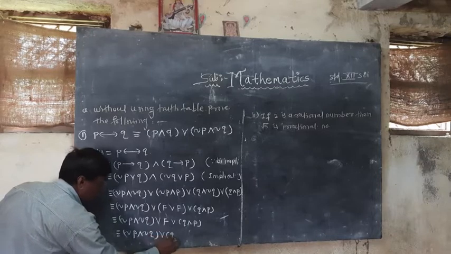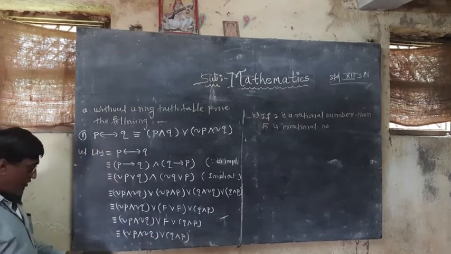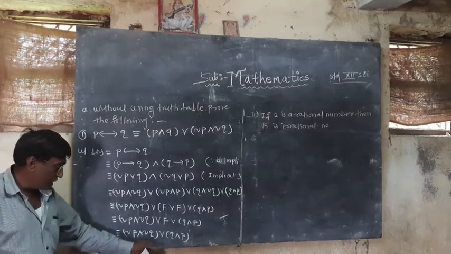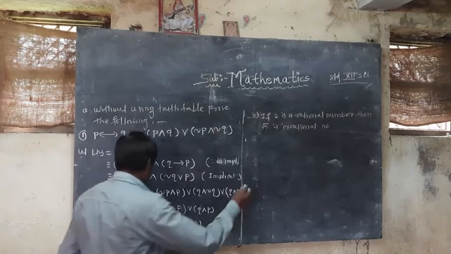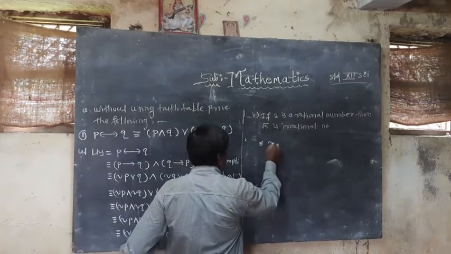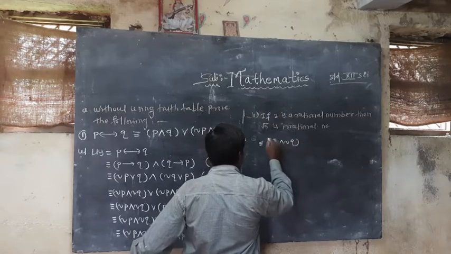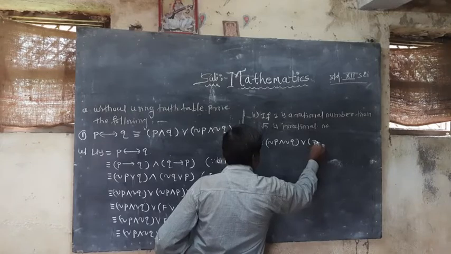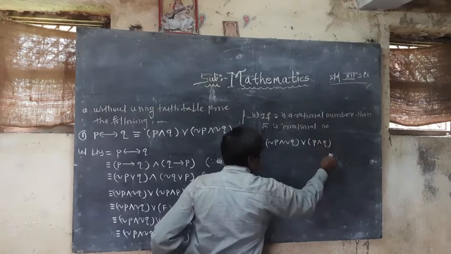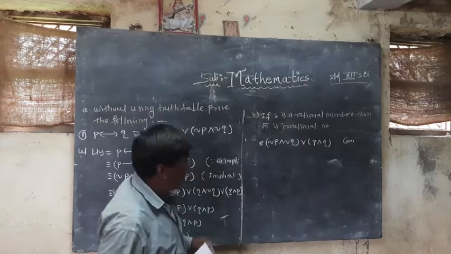Disjunction Q conjunction P. And now again I will use the commutative law, so I will interchange this. So the next step is equivalent to negation of P conjunction negation Q, disjunction P conjunction Q. This is the rule of the commutative law.